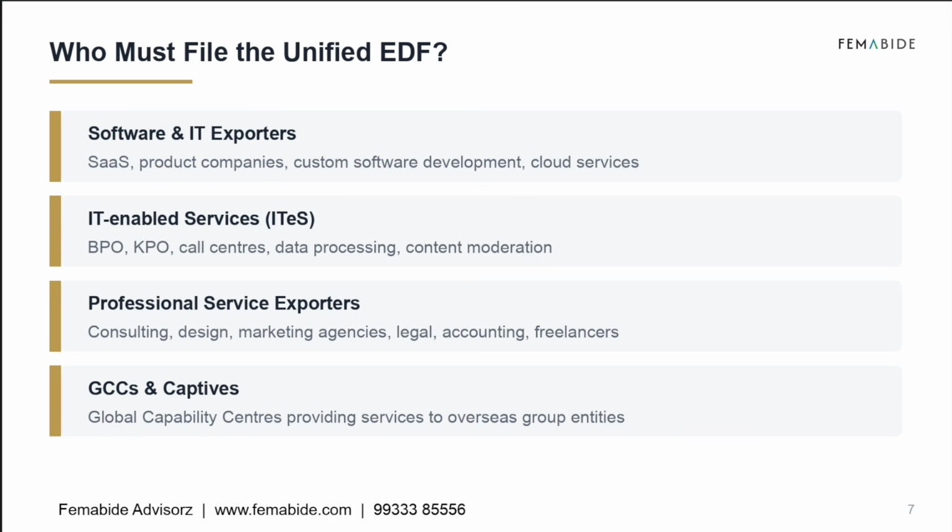This new framework applies to a much wider group of exporters: software and IT exporters, including SaaS companies, product companies, custom software developers, and cloud service providers; IT-enabled service providers such as BPOs, KPOs, call centers, data processing companies, and content moderation businesses; professional service exporters, including consultants, designers, marketing agencies, lawyers, accountants, and freelancers serving overseas clients; and even global capability centers providing services to overseas group entities. If you're exporting services from India, there's a strong chance this new framework applies to you.